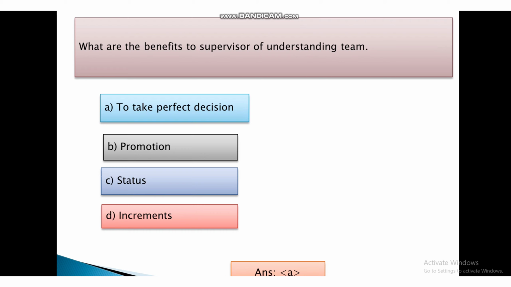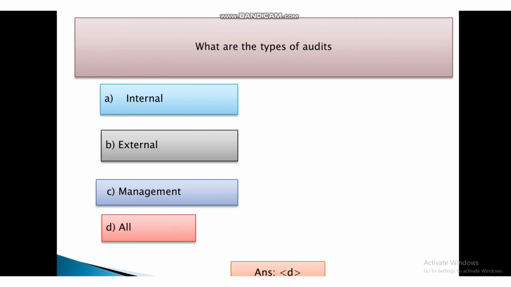What are the benefits to supervisor of understanding team? First, to take perfect decision. Second, promotion. Third, status. Fourth, increments. And the answer is A, that is to take perfect decision.